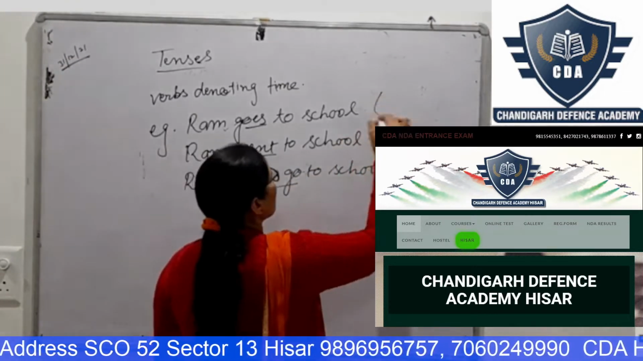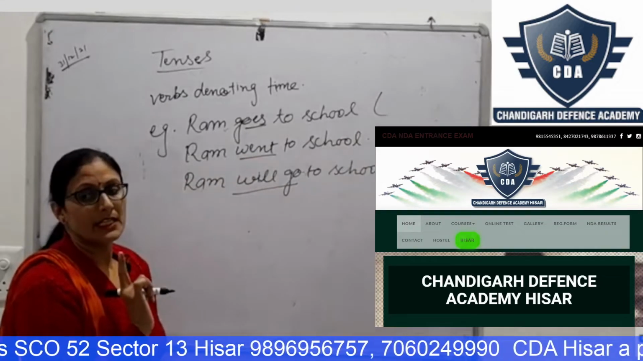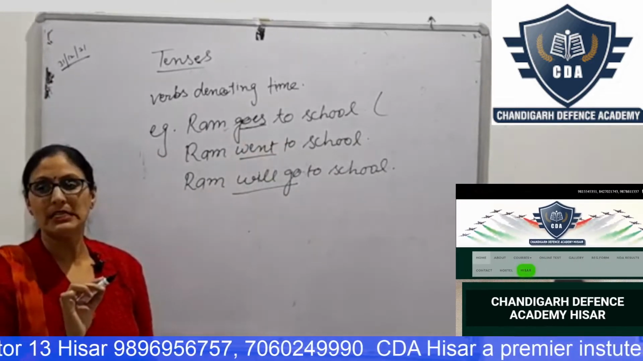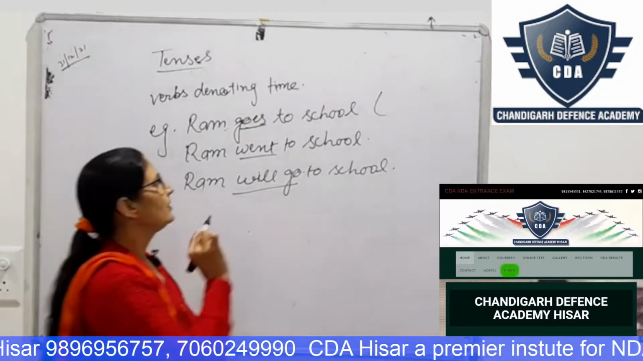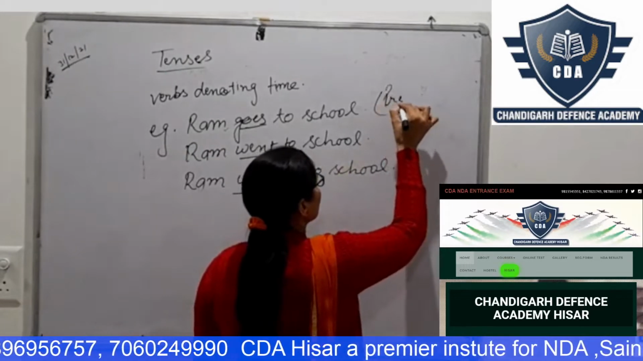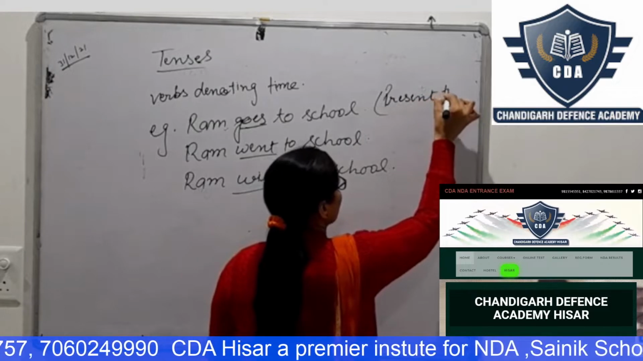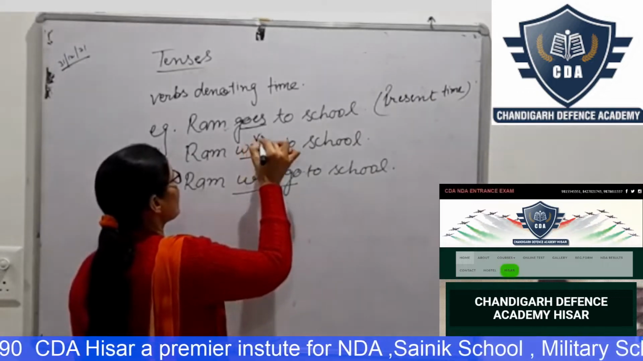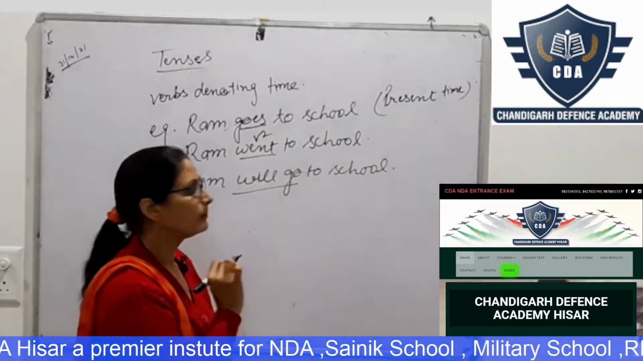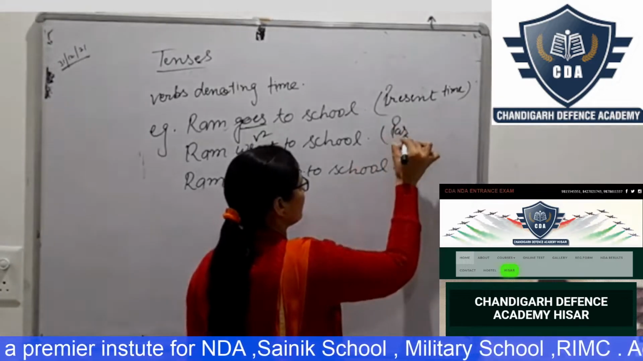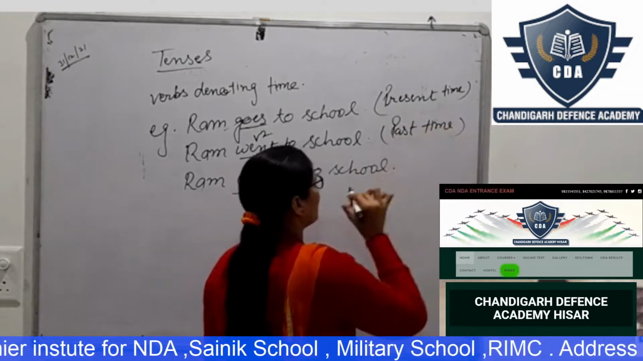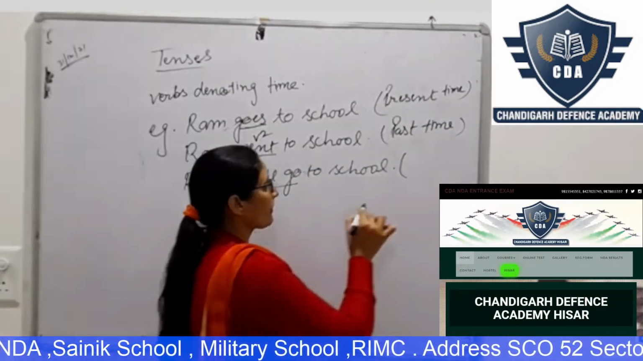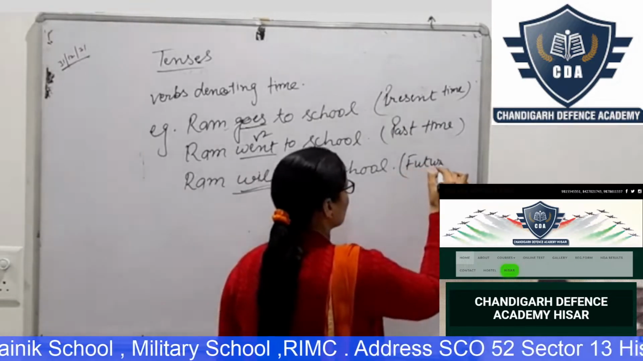Okay? And can anyone tell me in the first sentence what is this? Present. Simple. So, V1 plus S or ES means present tense. This shows present time. And here is V2. V2 means past time. And here is will, shall plus V1. What do you mean by it? Future time.